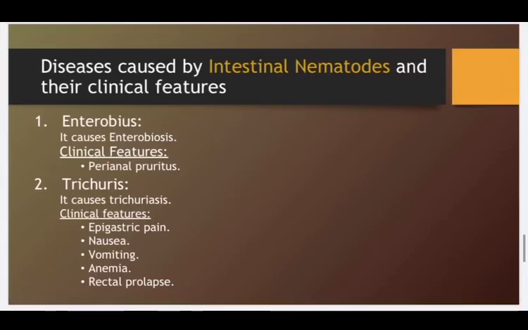Okay, now we're going to discuss the diseases and the clinical features of the nematodes. Enterobius causes pinworm infection, enterobiasis, and the clinical features include perianal pruritus. Trichuris causes whipworm infection, trichuriasis, and it can also cause appendicitis because of the mechanical obstruction of the appendix due to the worm burden. Clinical features include epigastric pain, nausea, vomiting, and it can also be severe, including anemia and rectal prolapse.